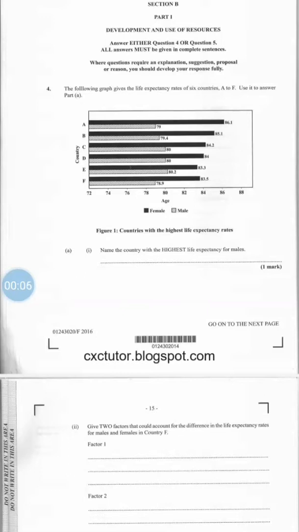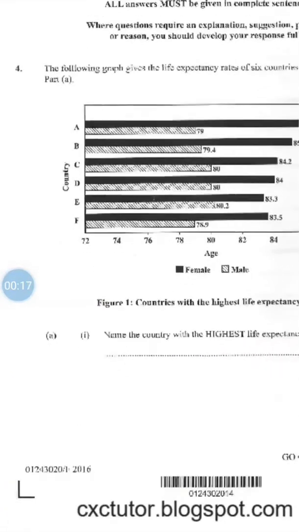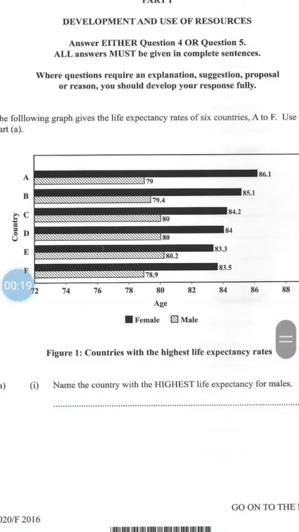Today we will be continuing the 2016 social studies paper 2 questions. We will be looking at section B, development and use of resources. This section consists of 2 questions. Question 4 or 5, you are only required to answer 1 question from this section. Remember that all answers must be in complete sentences.